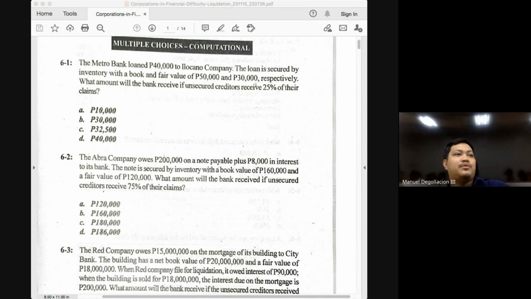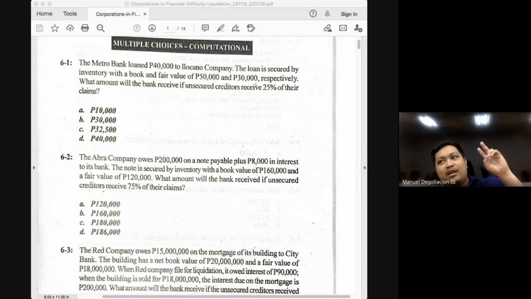And how much do they expect to receive, class? They expect to receive 100%. And this would be the second bonus question, class. You have one problem. Compute for the amount to be paid to partially secured, fully secured, unsecured with priority, and unsecured without priority. How much will fully secured creditors receive? 100% of its claim.